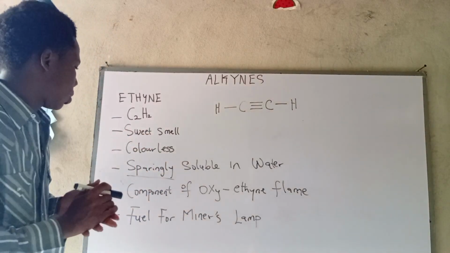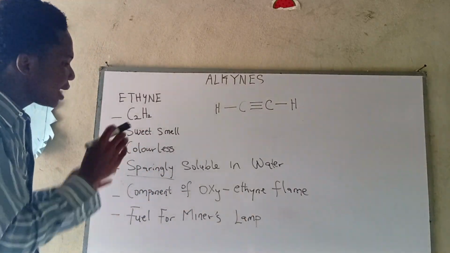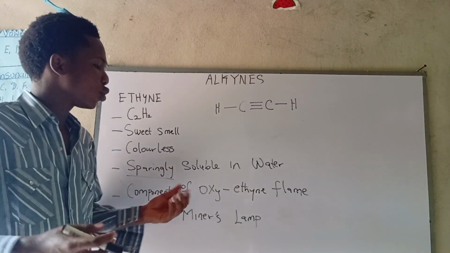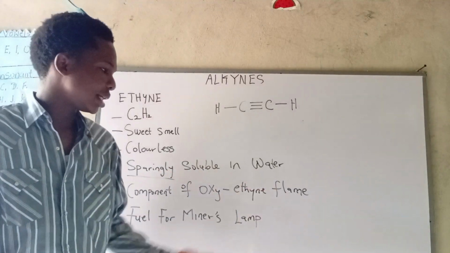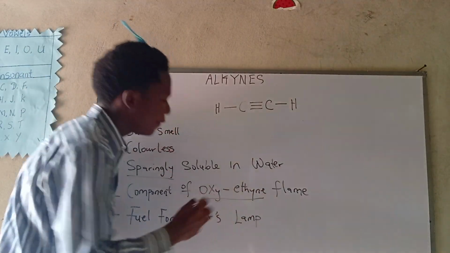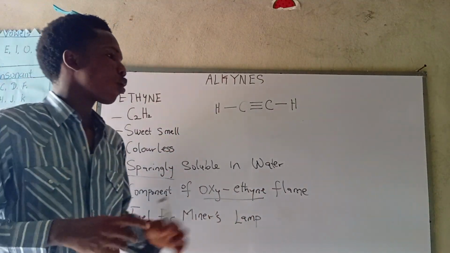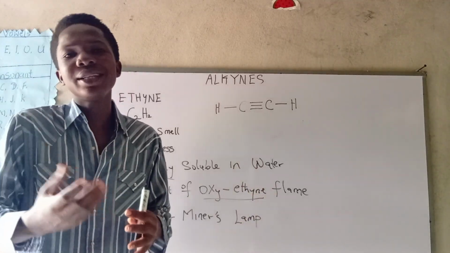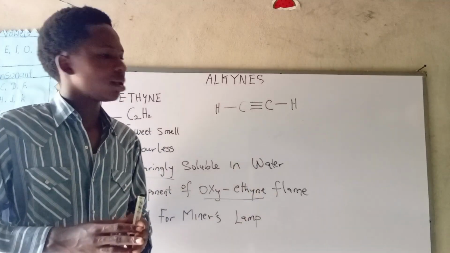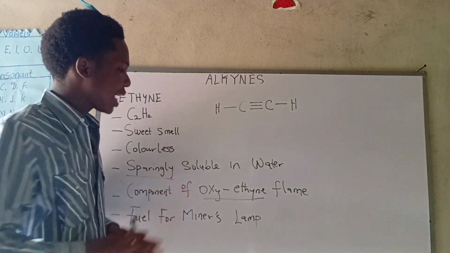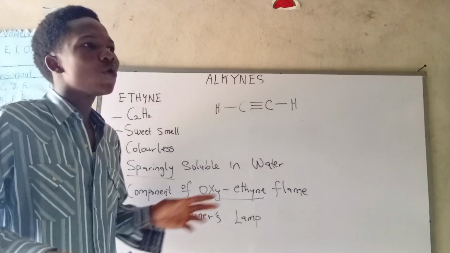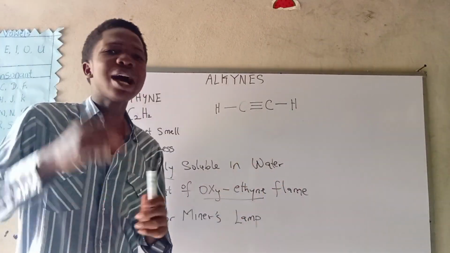Note it. Okay? So next thing we have to note is the component of what? Oxyethyl flame. Now what is oxyethyl flame? Oxyethyl flame is a flame used in cutting and welding of metals. Now, this oxyethyl flame can also be called what? Oxyacetylene flame. That was the old name.